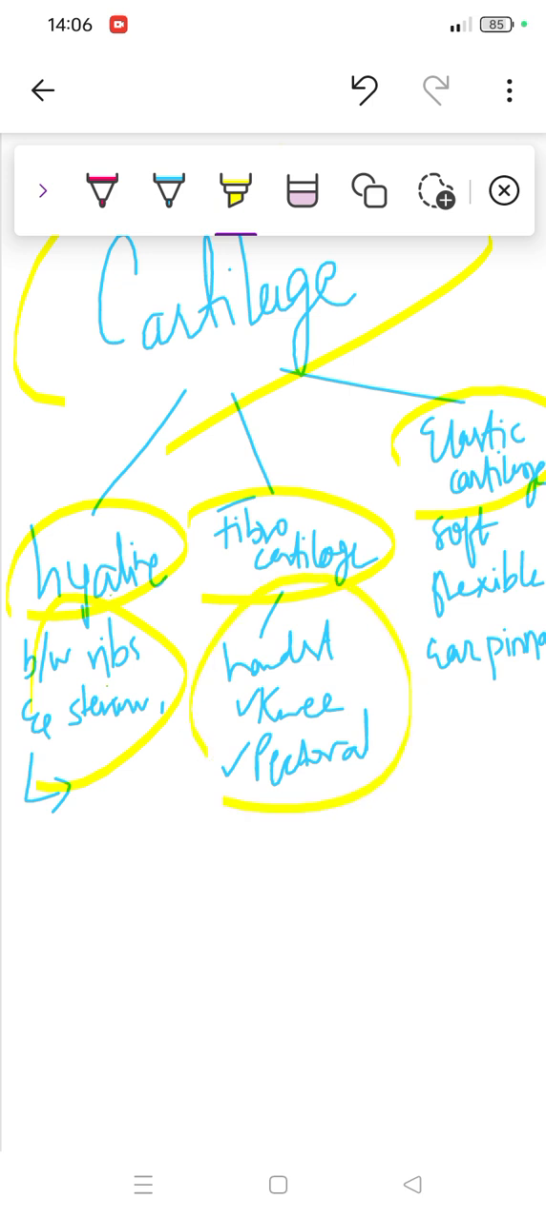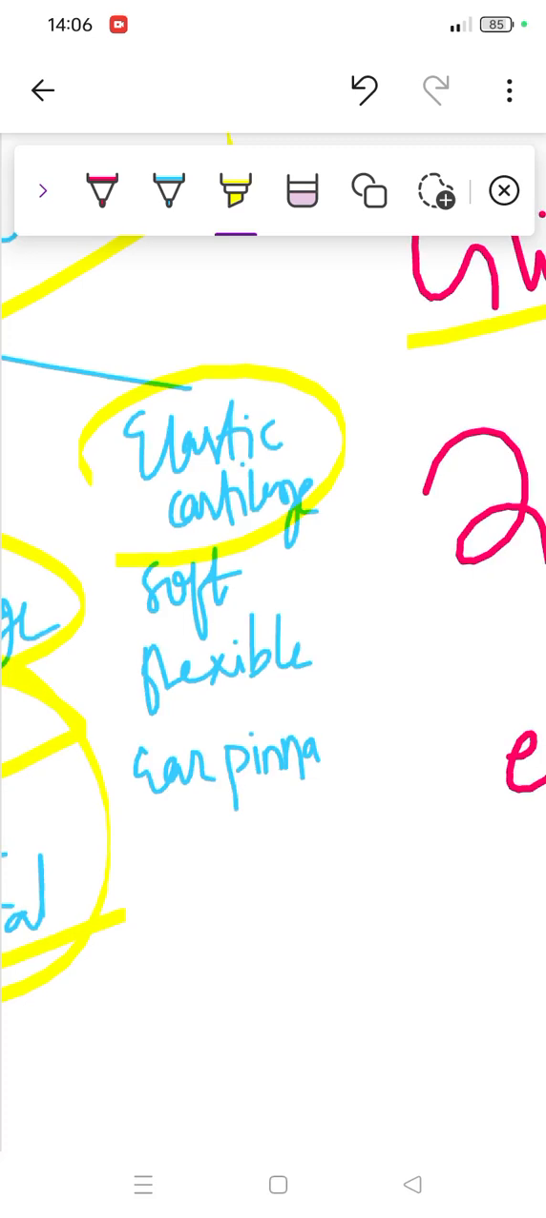But this is the hardest one. The examples could be the knee, pectoral, and elbow. Even when we touch it, we feel the knee joint is quite strong, the hardest. And then we have elastic, which means soft and flexible. The example could be the ear pinna, because when we touch it we feel it's quite soft.